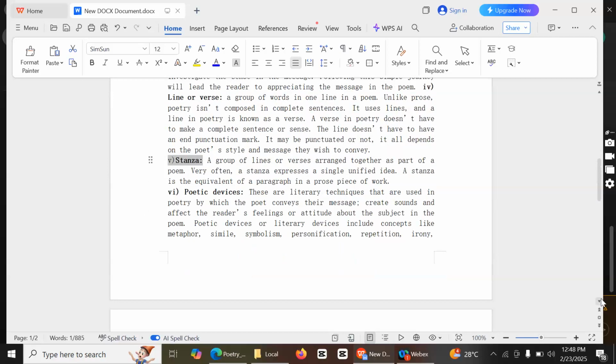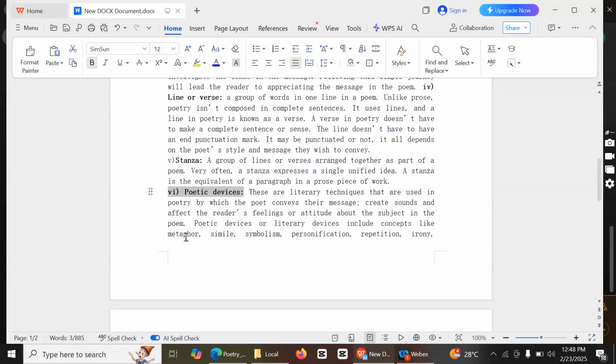Okay, so poetic devices. What are poetic devices? Poetic devices, dear student, are literary techniques used in poetry, by which the poets convey their message, create sound and affect the reader's feelings and attitudes about the subject in the poem.